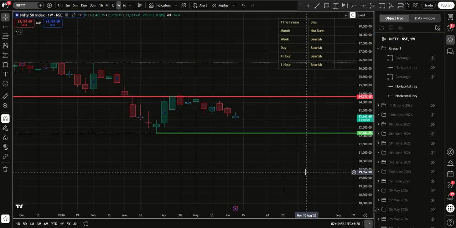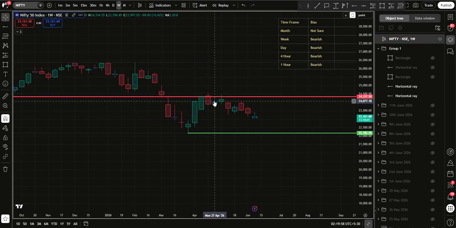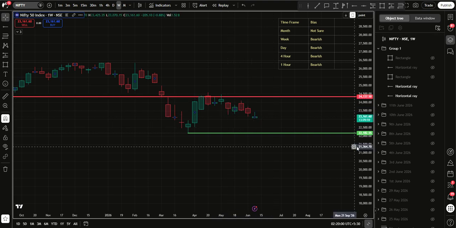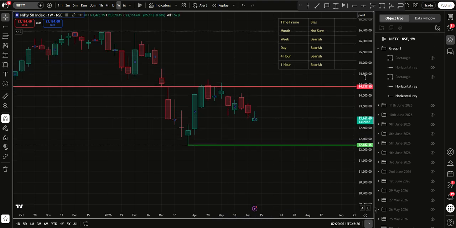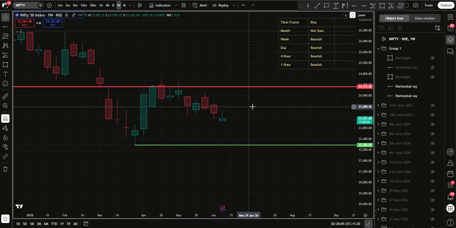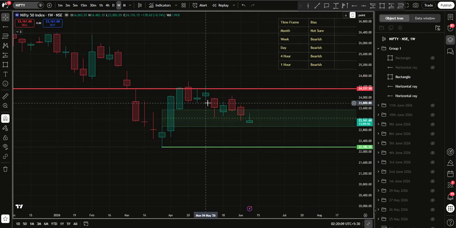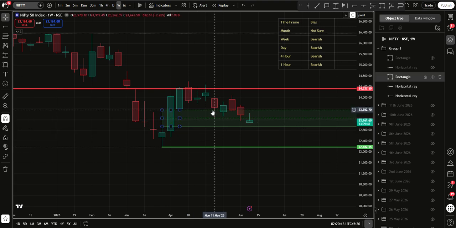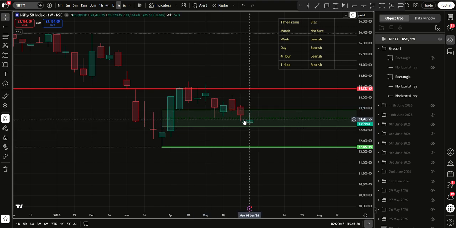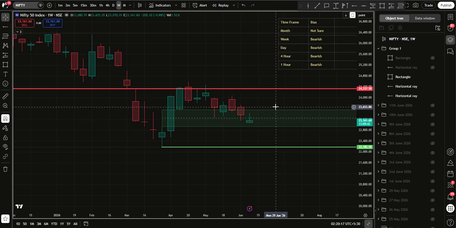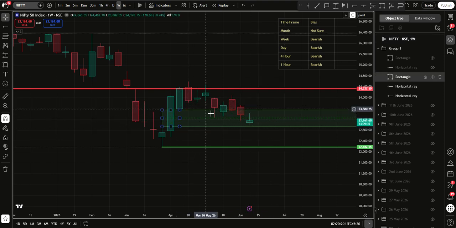Going over to the weekly time frame, on the weekly time frame it is bearish. It is a swing high, then a lower swing high, and another lower swing high. So Nifty is continuously making lower highs, and therefore it is bearish. And there is a buy side liquidity zone here. There is a bullish fair value gap. This fair value gap has been holding up Nifty for the last 4 weeks, and this is the fifth week that Nifty is being held together by this fair value gap. Let's see how far it can take.